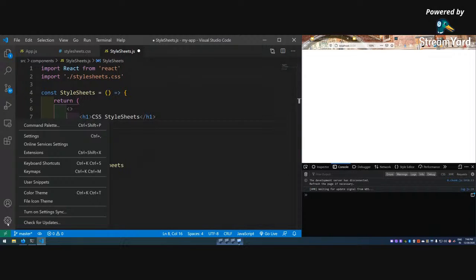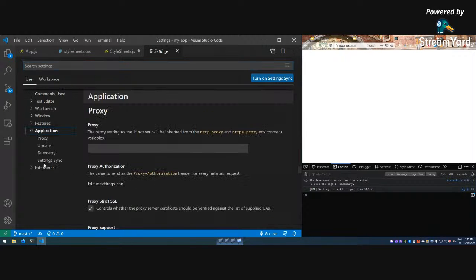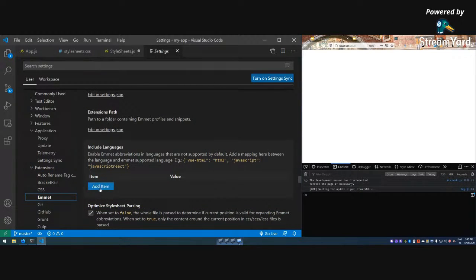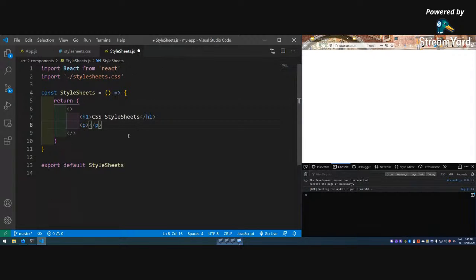So you have to go to settings, extensions, then go to Emmet, and add the items JavaScript and JavaScript React. It should be like JavaScript and JavaScript React. Okay, it is done. Now I think it will work.